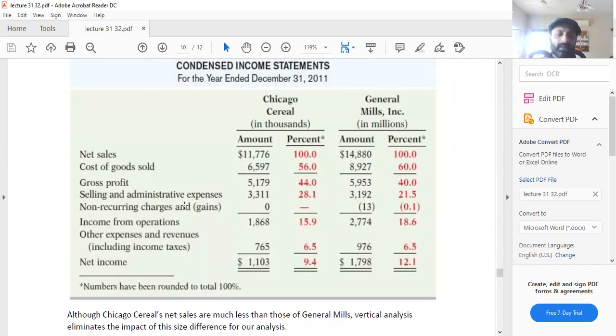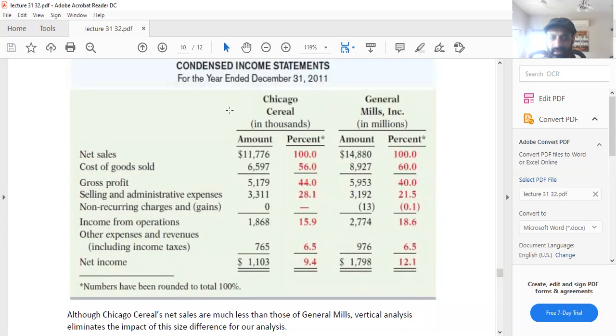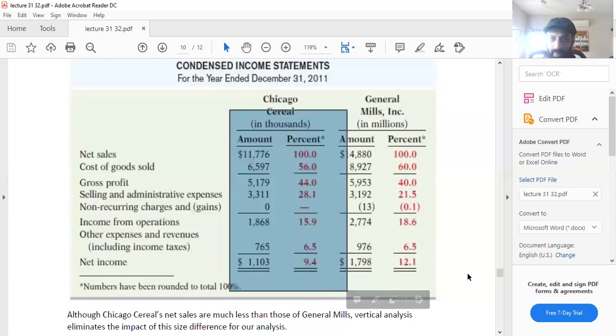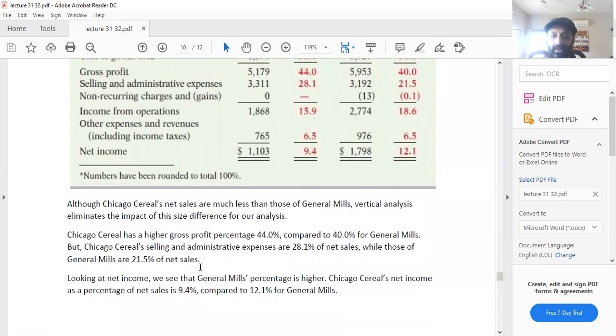Okay, now what you're doing, there is a difference in the size. And one company is 100 times bigger than the other. But using the vertical analysis, we can do a financial critical analysis of both the companies. Now look, this is the data for Chicago Cereal. Then you have the data for General Mills. Although Chicago Cereal's net sales are much less than those of General Mills, vertical analysis eliminates the impact of this size difference for our analysis.